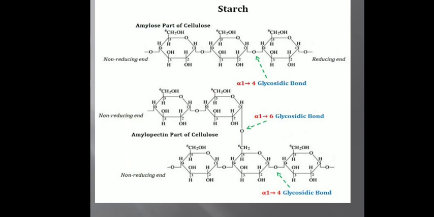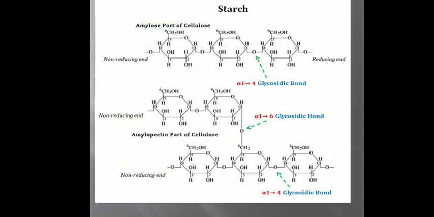Then the second example is starch. Now the starch is composed of two different types of units, known as amylose and amylopectin. Both are non-reducing sugars which are bound to each other.